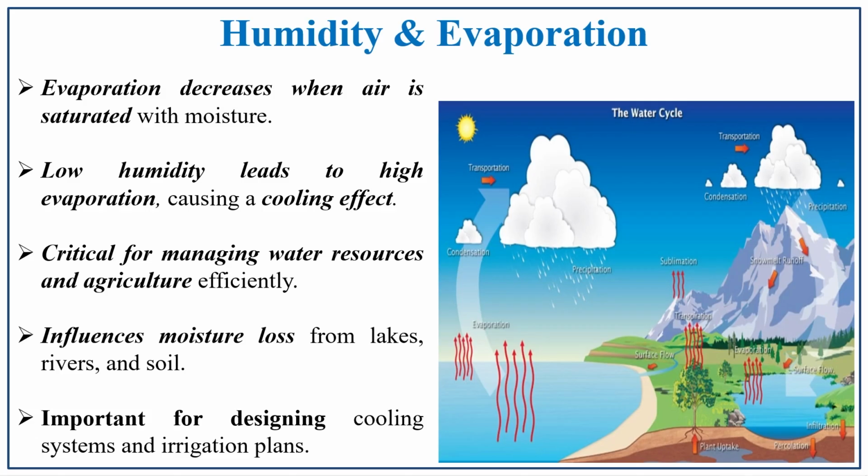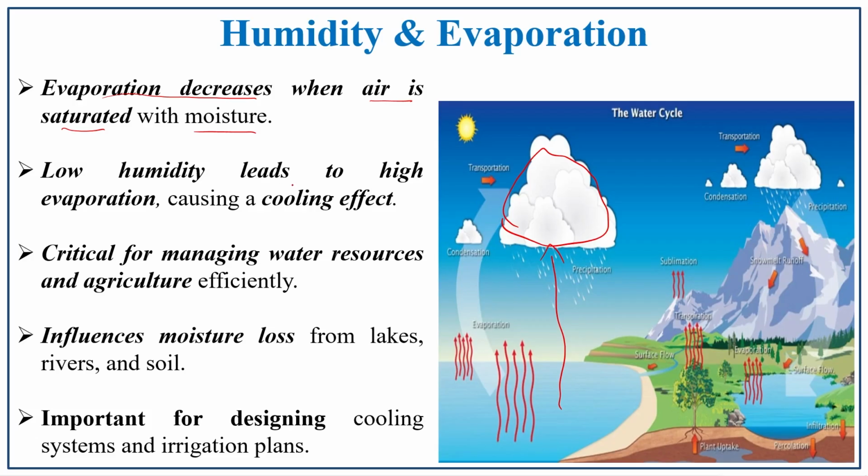Humidity and evaporation: how are they correlated, linked with each other? Evaporation decreases when air is saturated with moisture. If a cloud is full of water vapor and has reached the saturation point, what happens? It cannot accept the upcoming evaporated water vapor again, because it is already saturated. So this is one of the important factors.